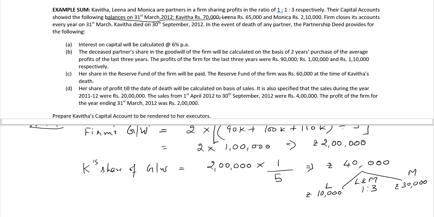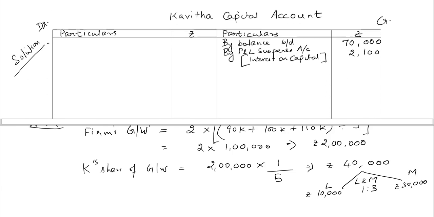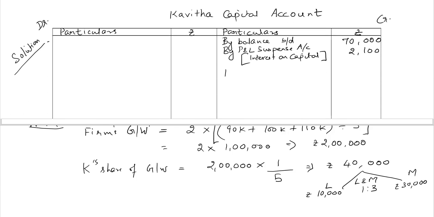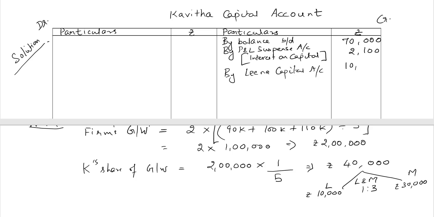So let's post that in the partners' capital accounts, Kavita's capital account by Leena capital account 10,000 rupees, by Monica capital account 30,000 rupees.